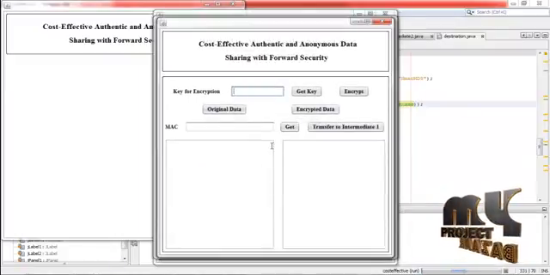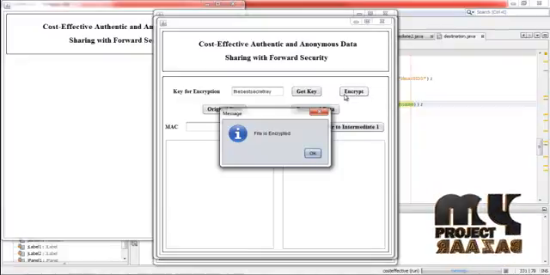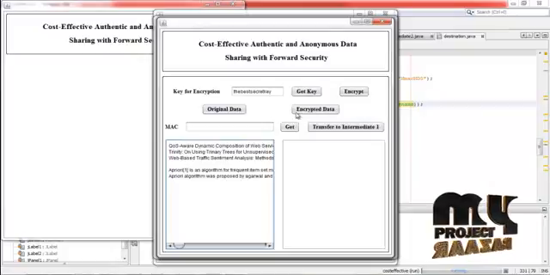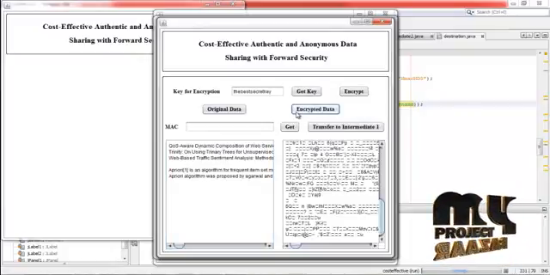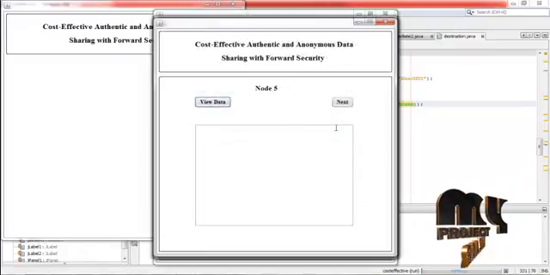Now enter the secret key. Now press get key. The key is stored in the buffer, and then press encrypt. Now the selected data is encrypted by using the secret key. Click OK, and then press original data. Now the original data is displayed here, and then click encrypted data. The encrypted data is displayed here. Press the get button. In that the message authentication code is generated for the selected data, and then press transfer to intermediate 1. Now the data is transferred to intermediate 1, that is node 5.